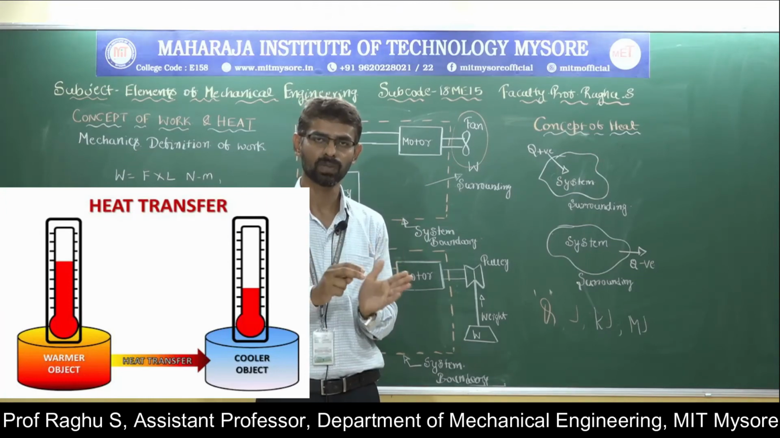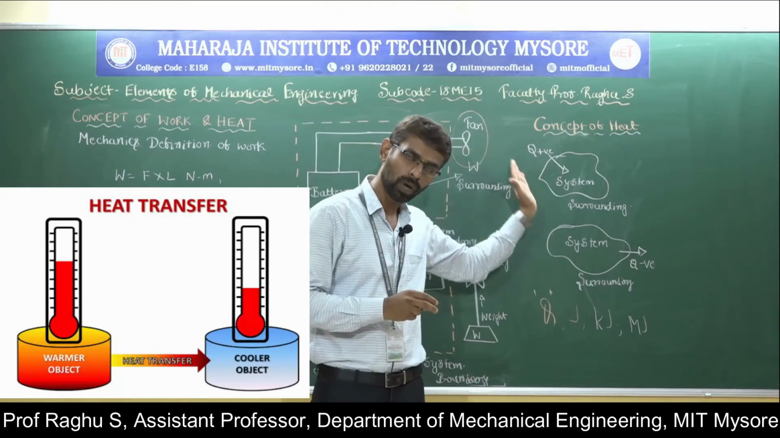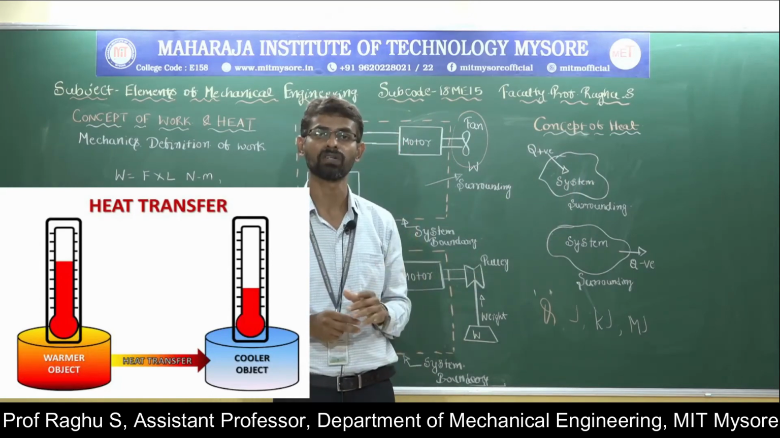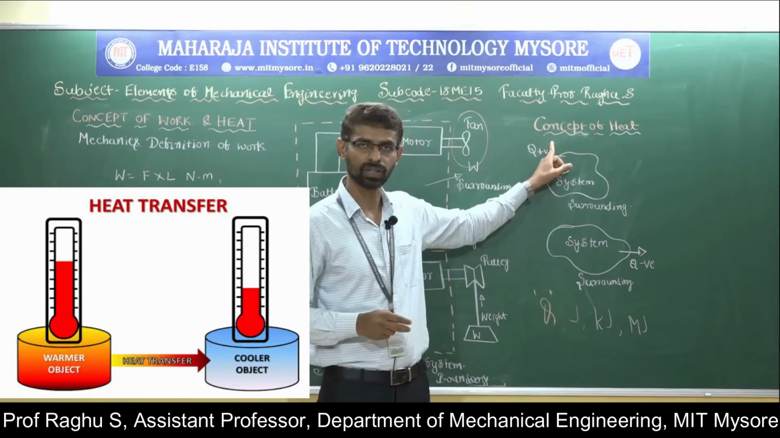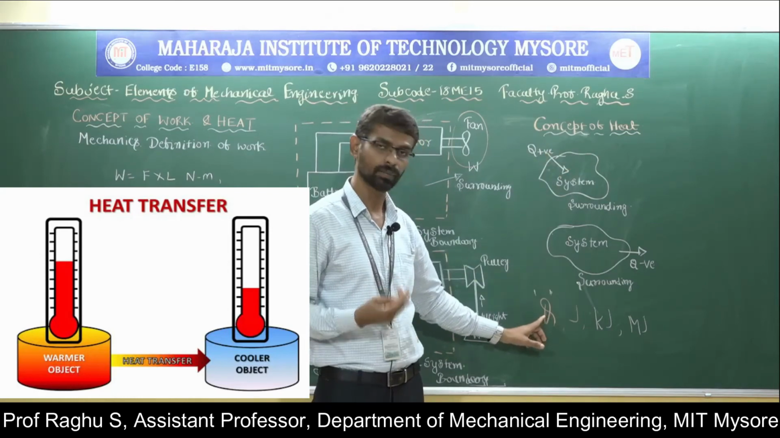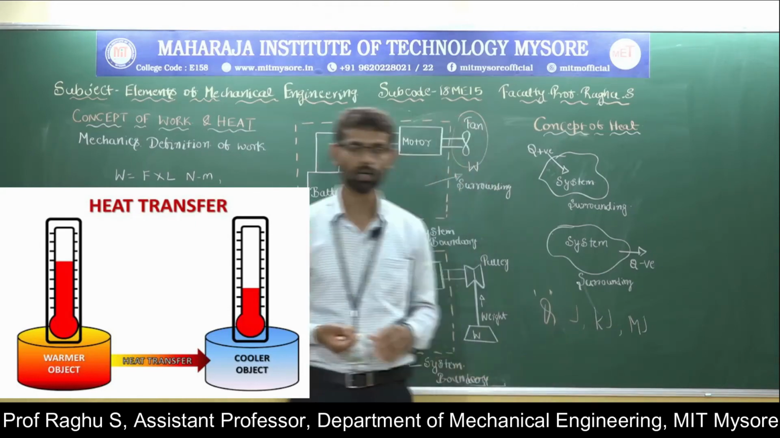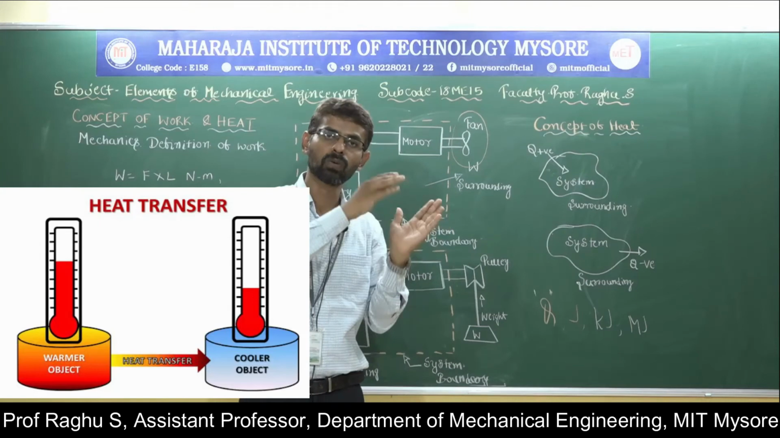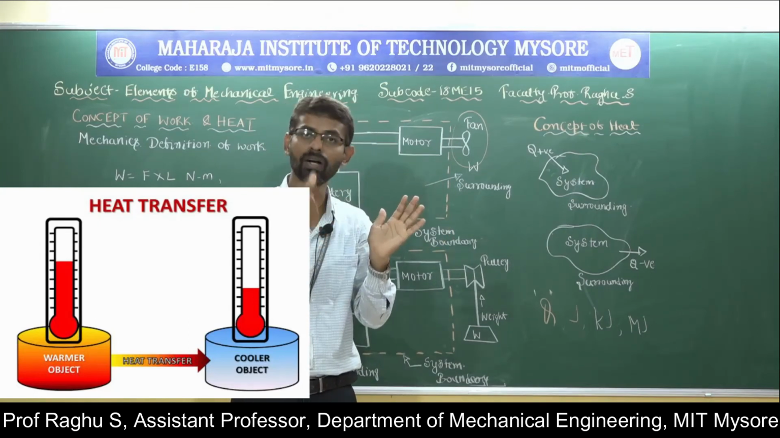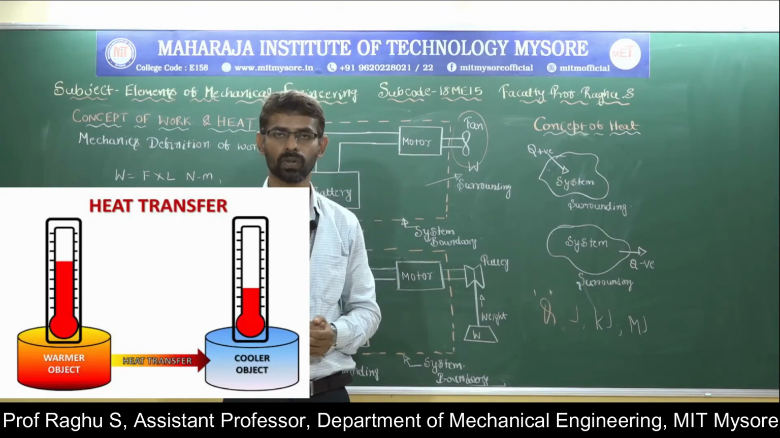Energy transfer which takes place from one system to another system by virtue of temperature difference is called heat energy. Heat energy is represented by Q, and it is expressed in joule, kilojoule or megajoule. If the energy transfer takes place from one system to another due to temperature difference, that energy transfer is called heat transfer.